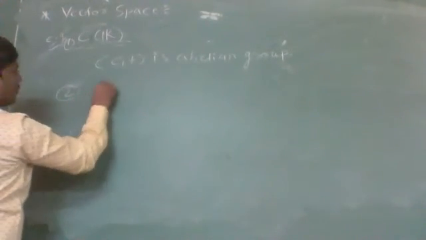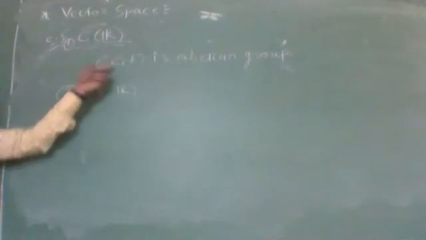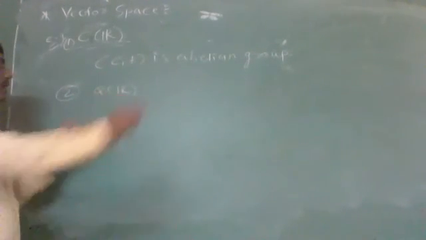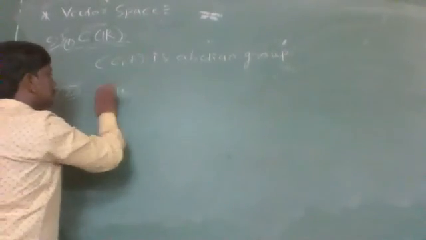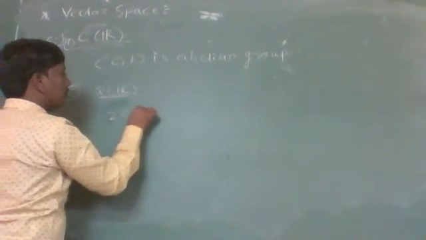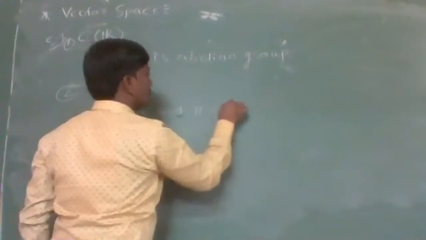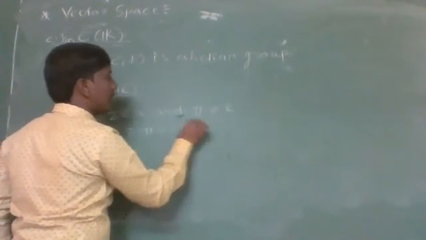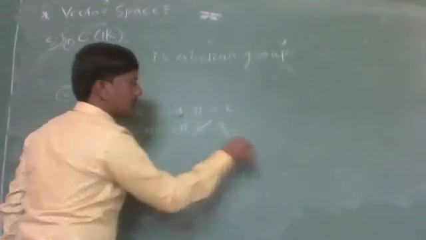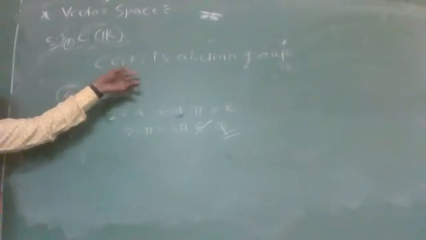Now let us take one example which is not a vector space. For example, Q over R. First condition holds, that is, Q plus is an abelian group, but this one is not closed under scalar multiplication. That is, if we take one element 2 belonging to Q and another element pi belonging to R, then the product of those two elements, 2 into pi, equal to 2 pi, does not belong to the set of rational numbers. So scalar multiplication does not hold here. So Q over R is not a vector space.